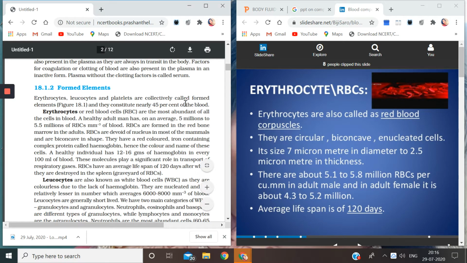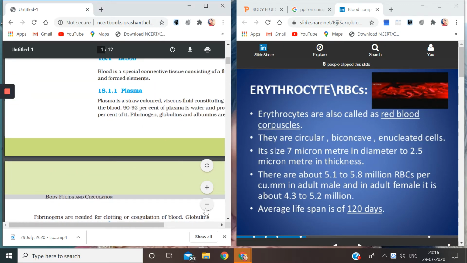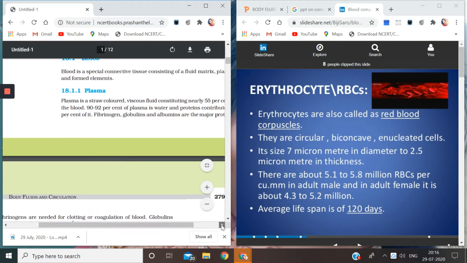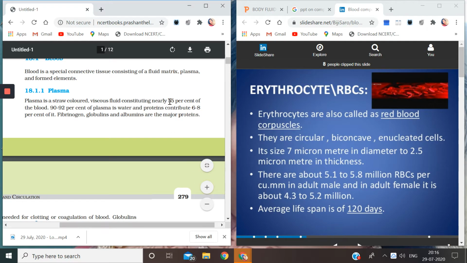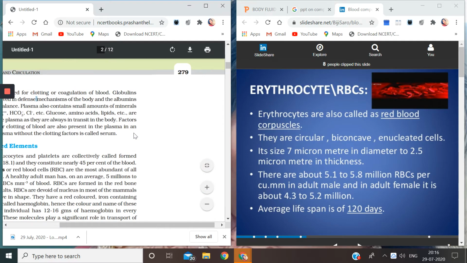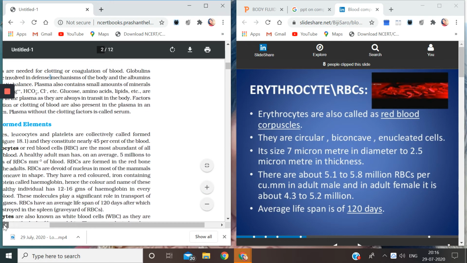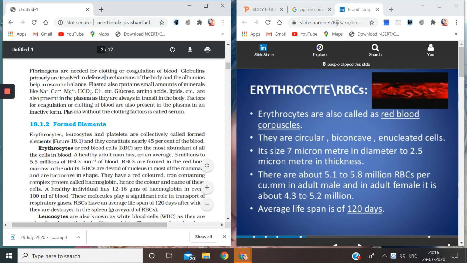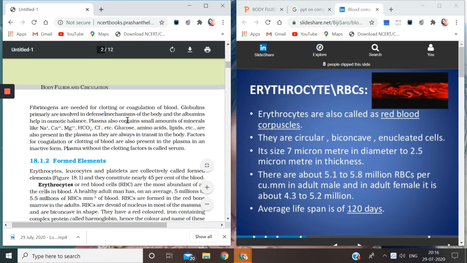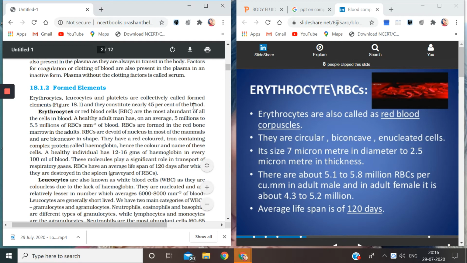Just remember, in the previous video I told you that plasma constitutes 55% of blood, and hence how much is left out of 100? If 55% is plasma, then 45% is formed elements, right? So total 100%. Okay, now we will start with the erythrocytes, or the RBCs, or the red blood cells.